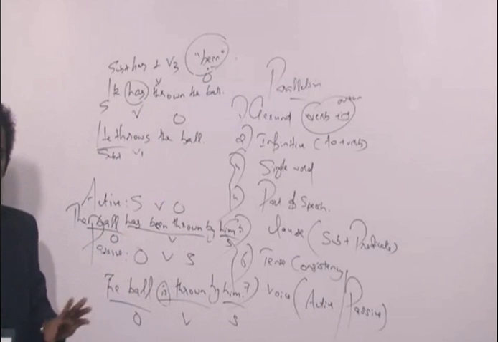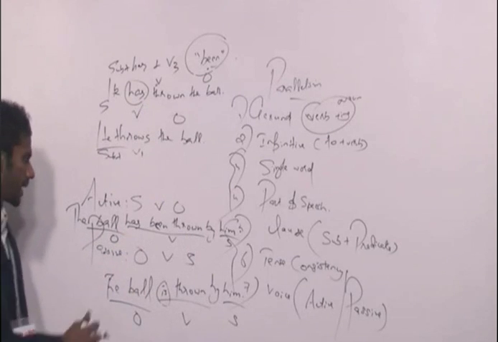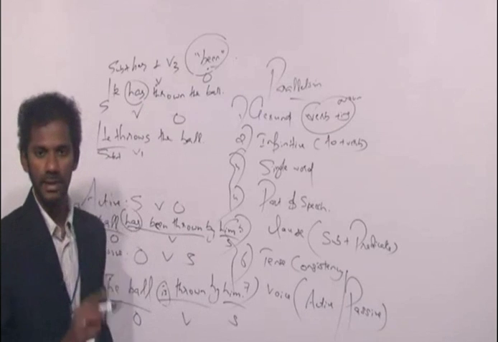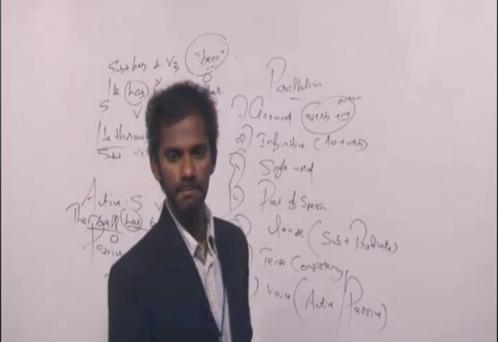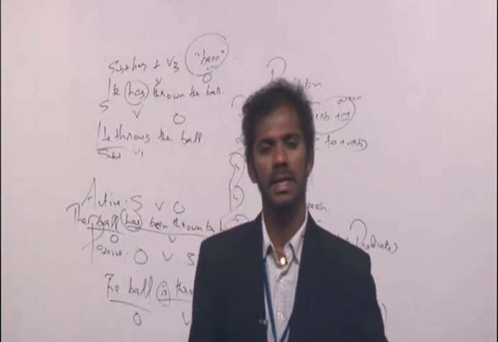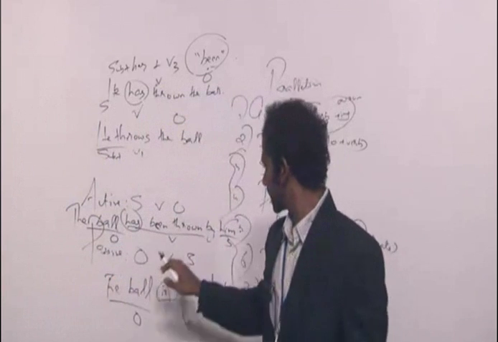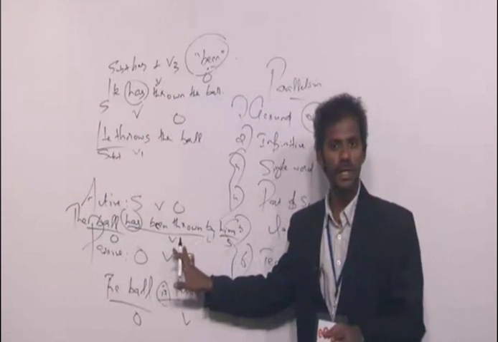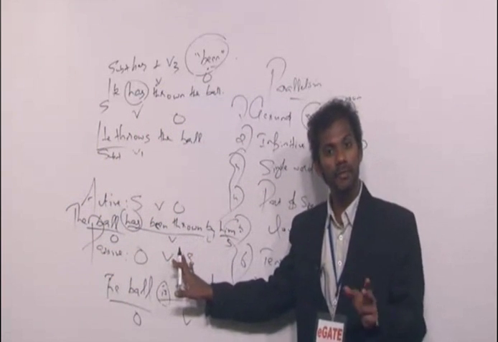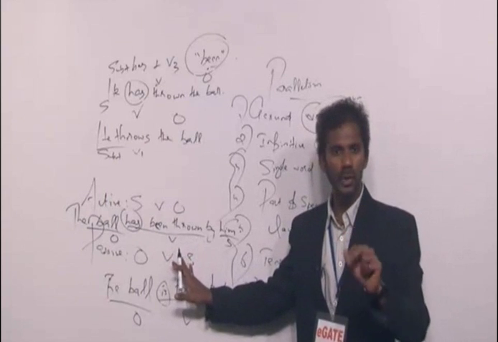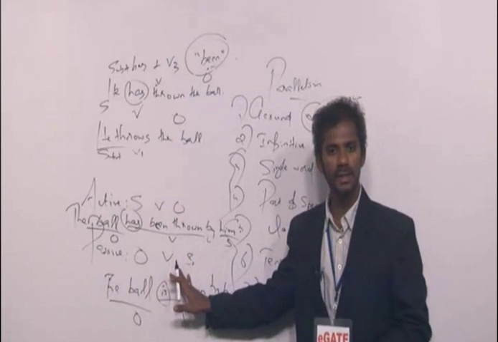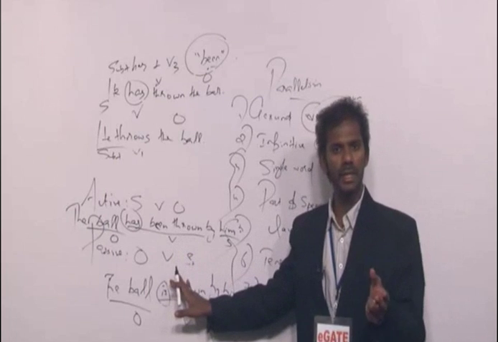Anyways, this sentence is in the present tense, because has comes only in the present tense. Clear? So this sentence must be in the present tense. There is no ing here. So it cannot be present continuous. It cannot be present perfect continuous. So now we have only two categories left. One is simple present and the other one is present perfect.